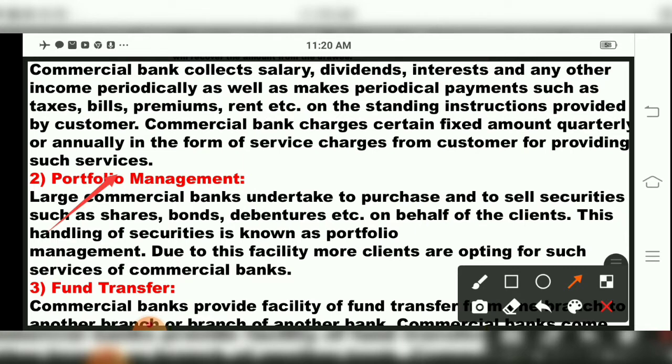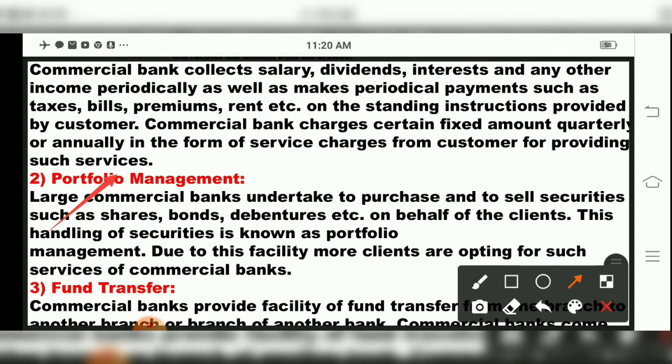See, portfolio management. We have studied about commercial bank services, the first one. The second one is what? Portfolio management. Now in portfolio management, they have told, large commercial banks undertake to purchase and sell securities. The securities are shares, bonds, debentures, etc. on behalf of the clients.